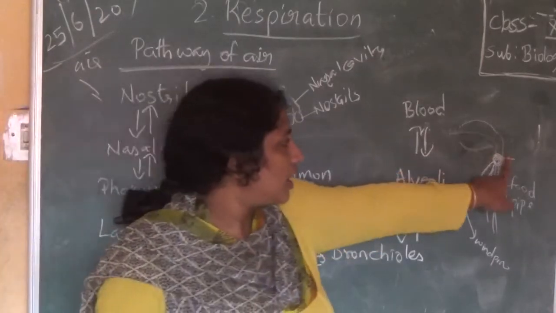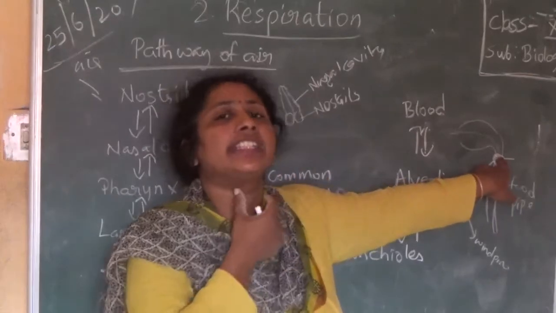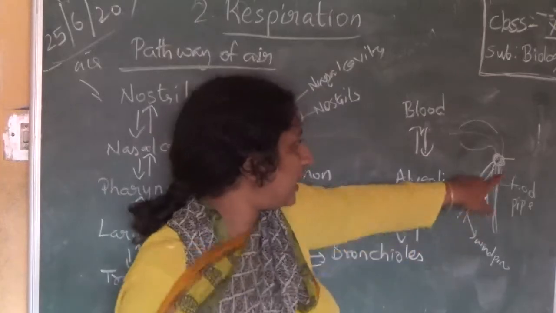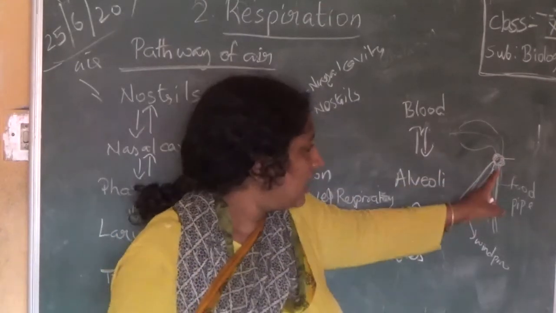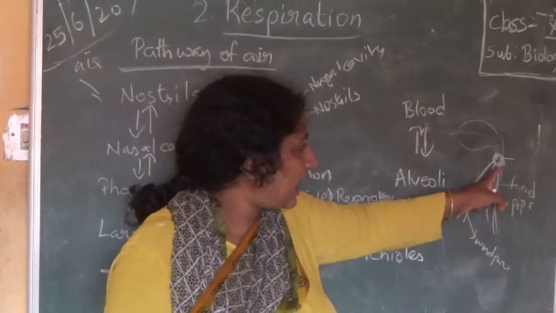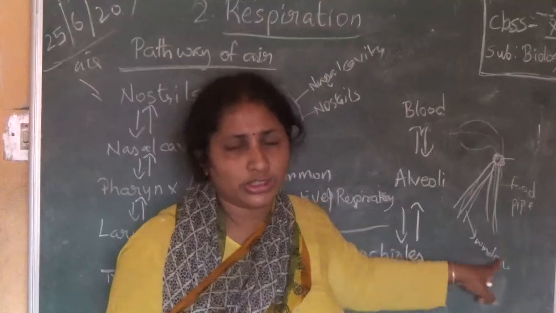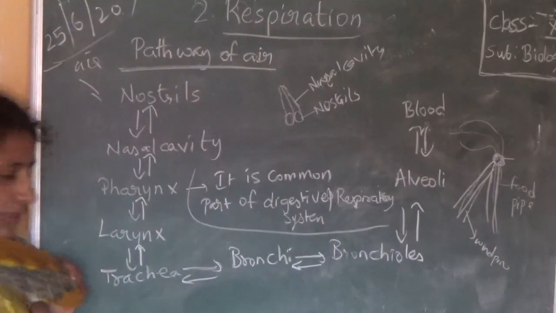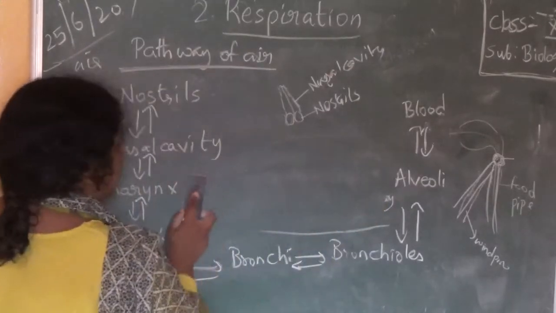Pharynx is somewhere here. From pharynx, the windpipe goes like this, enters into lungs, and the food pipe, that is esophagus, goes to stomach.